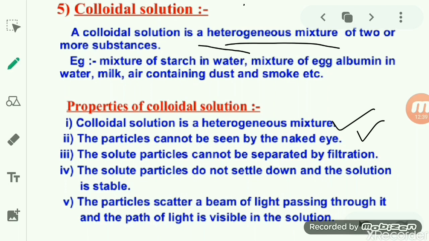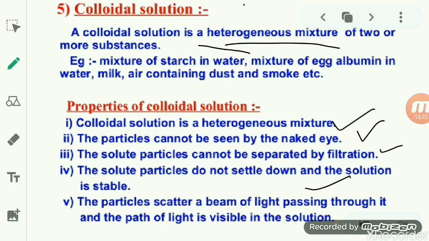Next, when you keep this solution undisturbed for some time, you will find that the particles do not settle down. So settling of the particles does not occur in the colloidal solution. It means the solution is stable.